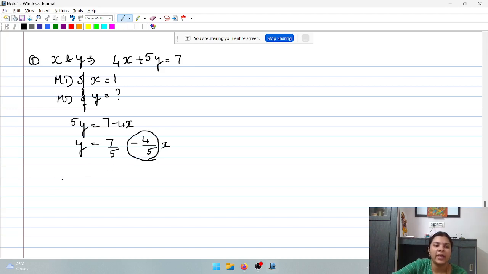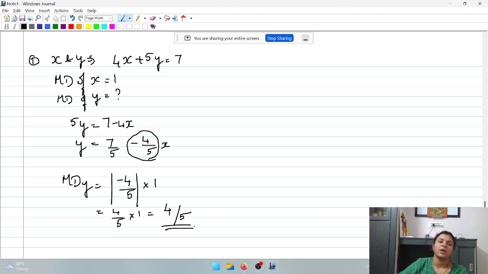Now the mean deviation of y is equal to modulus of minus 4 by 5 into the mean deviation of x, which is 1. So it is 4 by 5 into 1, the answer is 4 by 5. It is only modulus of b into x, remember.